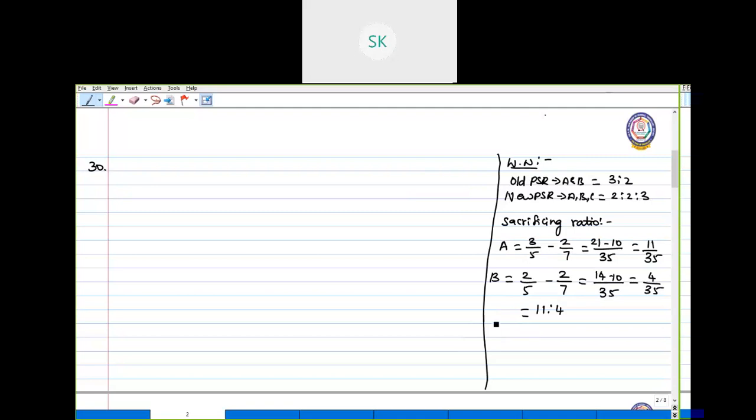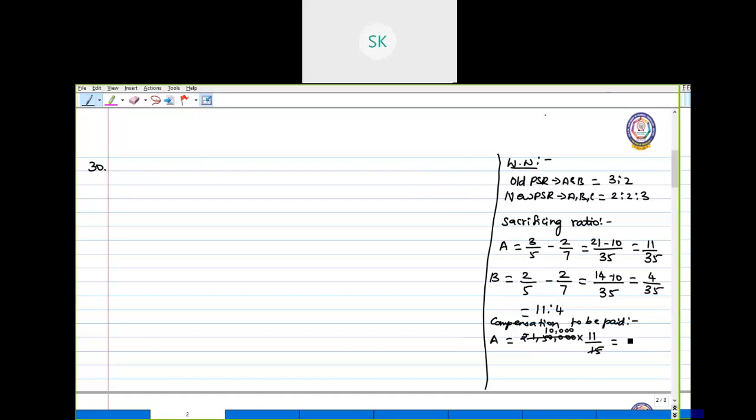And how much is C bringing in for his premium for goodwill? It is 1,50,000. So the compensation to be paid for A is, from this 1,50,000, he should get 11 by 15.